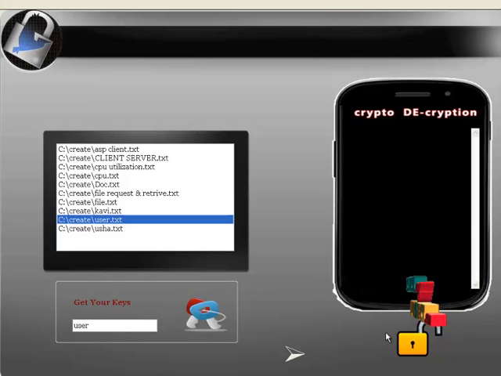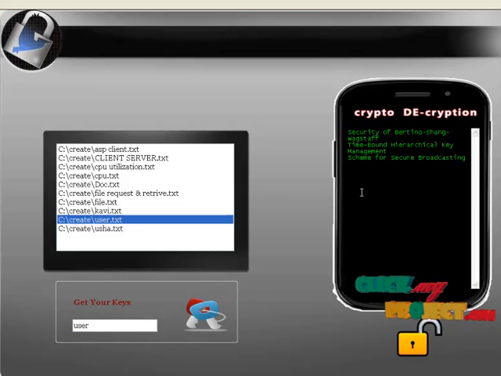This is our decryption button, and this is our message display box. Here our decrypted text will be displayed. Let's see our process. We have got the key and we are going to click on the decrypt button. Now the file has been decrypted and we got secure broadcasting. Thank you.